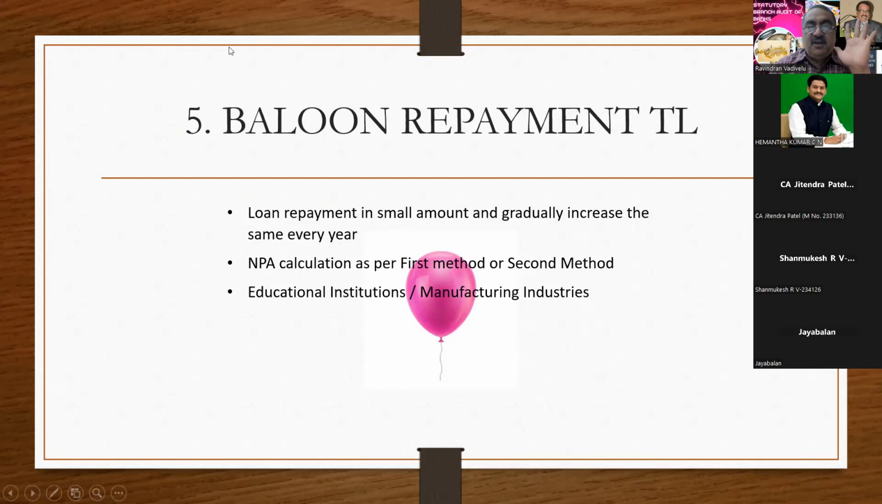There are 5 methods. One is principal plus interest and EMI concept, holiday period interest plus holiday period plus EMI concept. Fourth one is bullet repayment. Fifth one is balloon repayment.